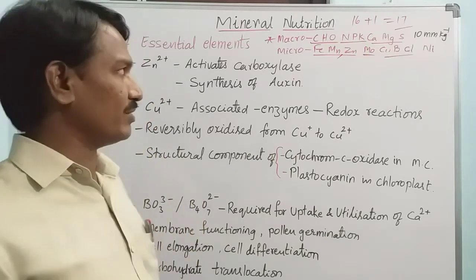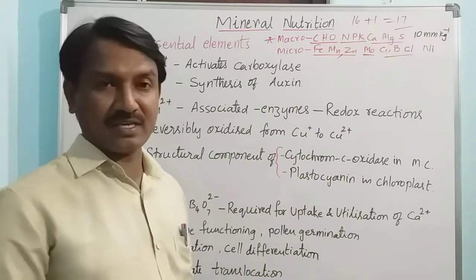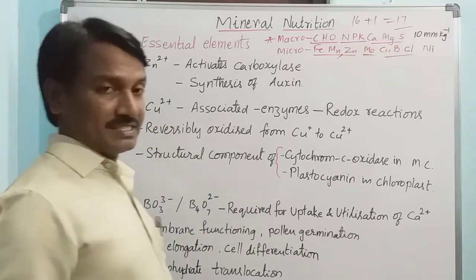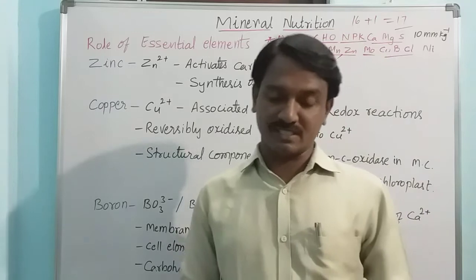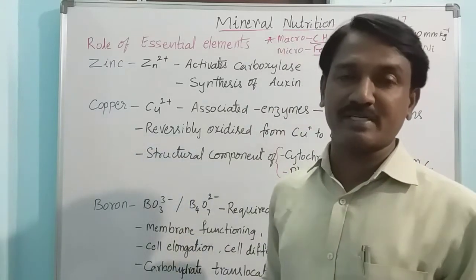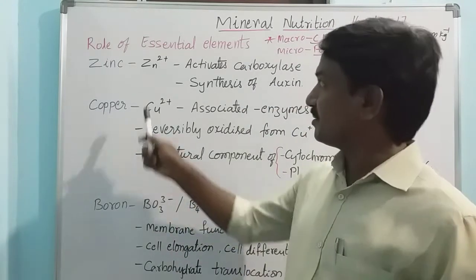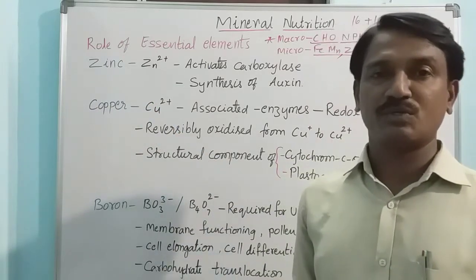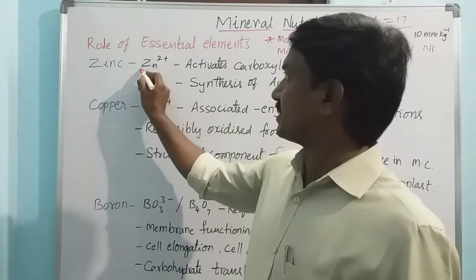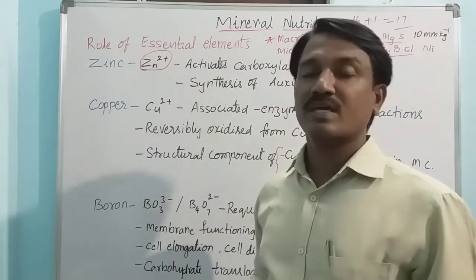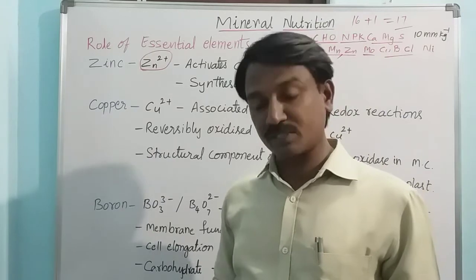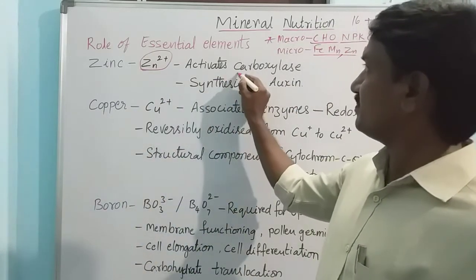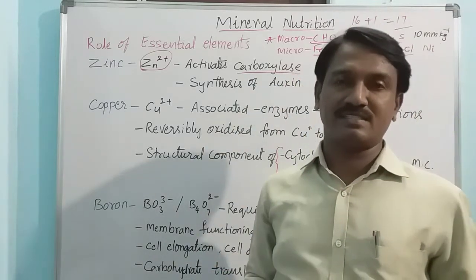Today we are discussing some of the remaining micronutrients. First one is zinc. Zinc is a micro element. The available form of zinc to plants is Zn2+, and it activates the enzyme catalase.